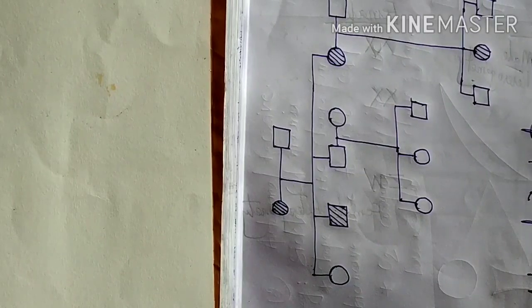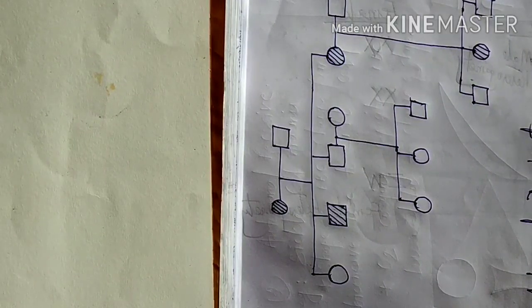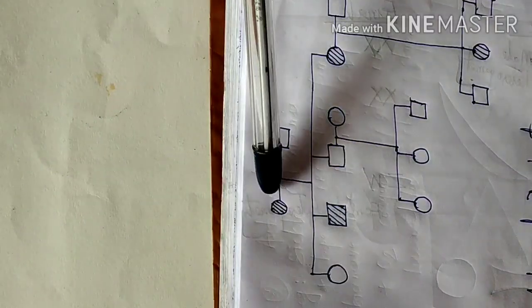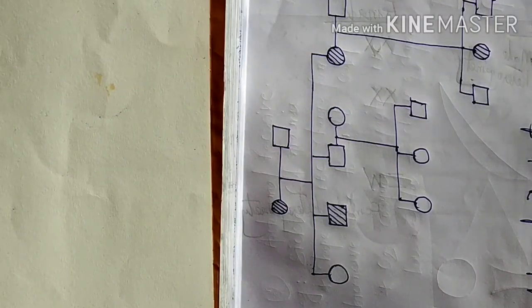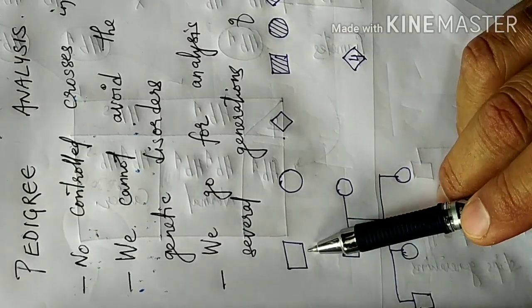In order to study the pattern of inheritance of these characters from one generation to the other, we first need to make a family tree, and then see the pattern of inheritance. To make this family tree, we first need to understand certain symbols. Let us go to those symbols. These are the various symbols used in the construction of a family tree.